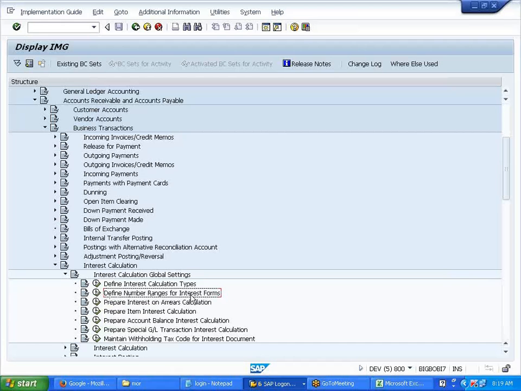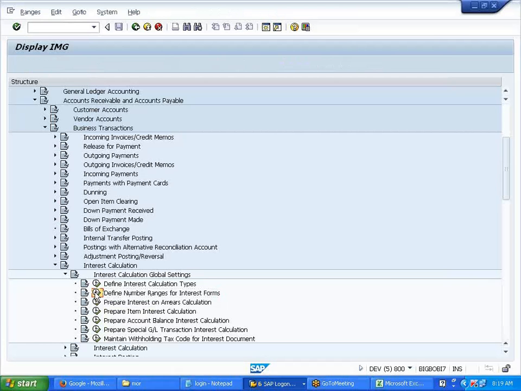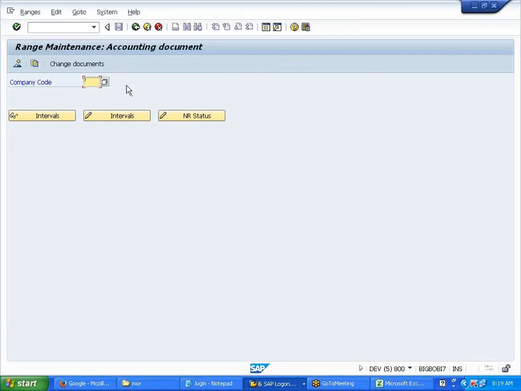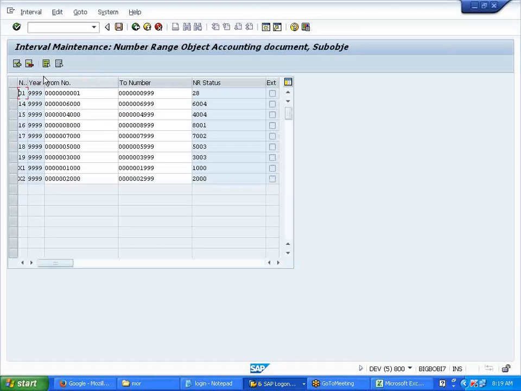So I'm creating one number range. This is for the output to see. We'll send that form to the customer, right? For the interest we charge. So I'm creating a number range as normal. I'll add AI only. So what is the next available? 8,000, 9,000.